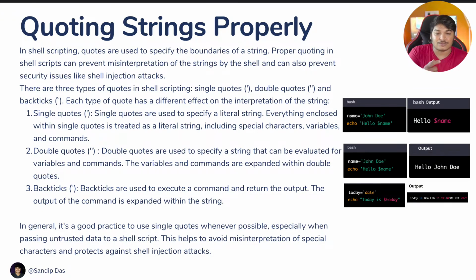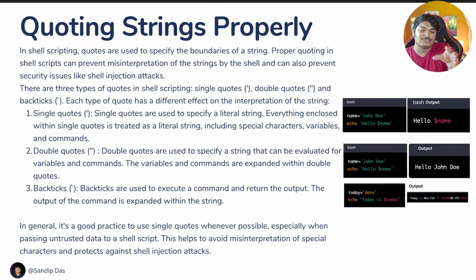Okay, then you see today equals date. Now that is a command which gives you the current date. If you see here, I'm using echo, then in the date part, inside the variable I'm saying today equals backtick date backtick. Now what do backticks do? Whatever I write inside the backticks, the shell will think, okay, this is a command. You're specifying a command, and when backticks are there, that means the command is actually returning some value. That's why backtick means run the command inside, and whatever value is generated, pass it on to the variable, or if you want to just echo it, you can do that.